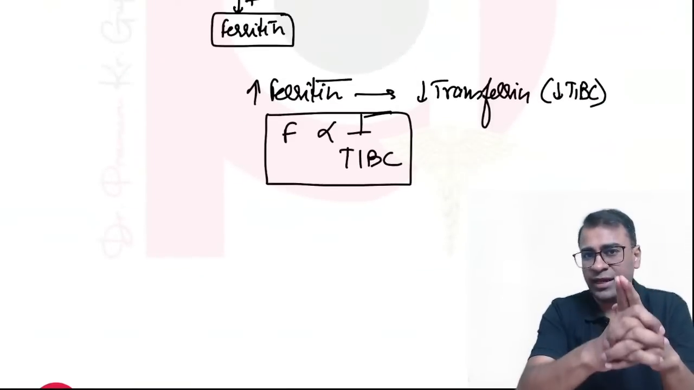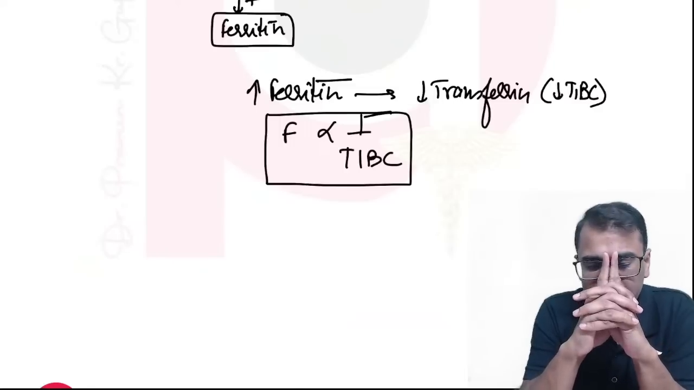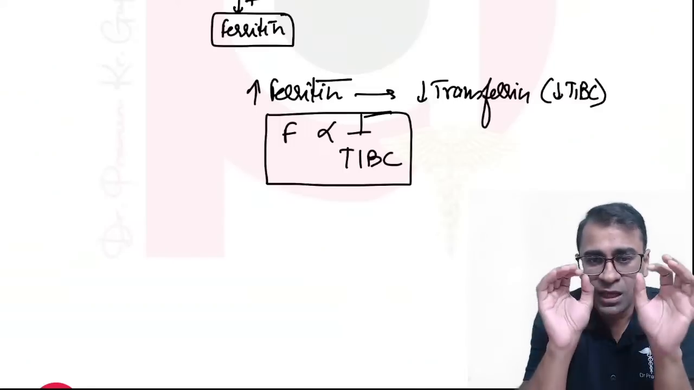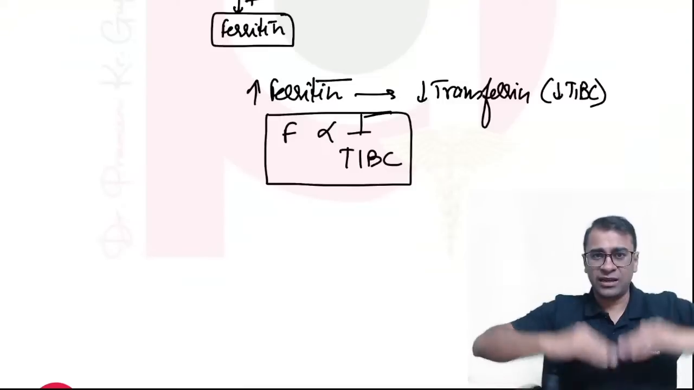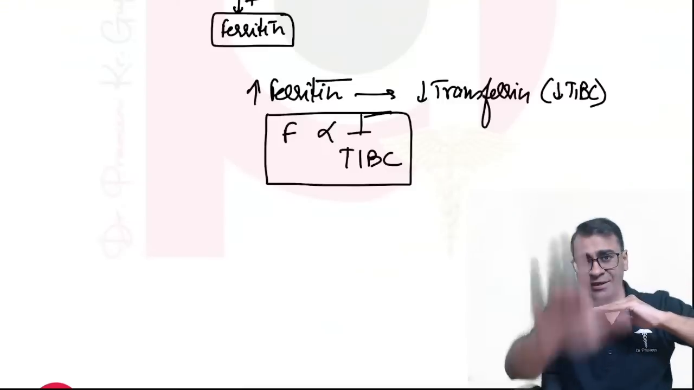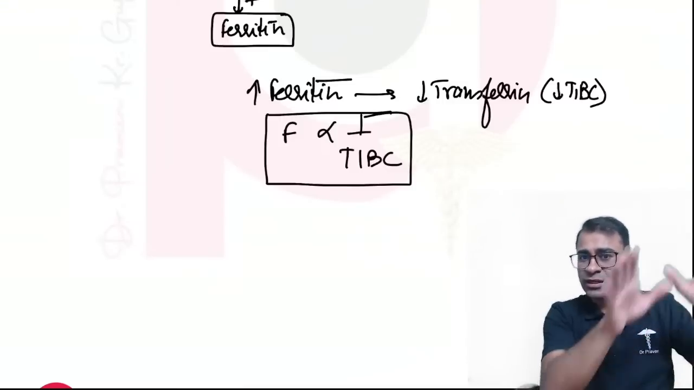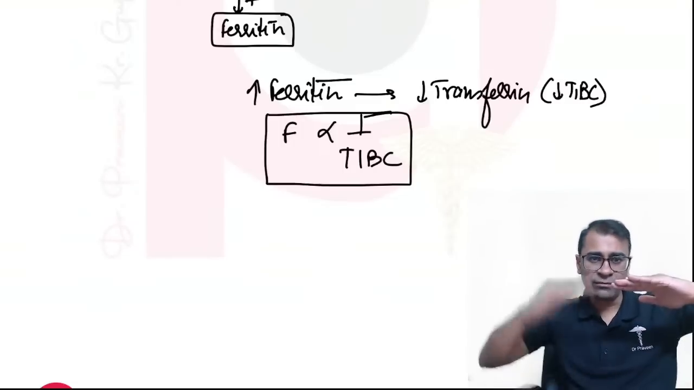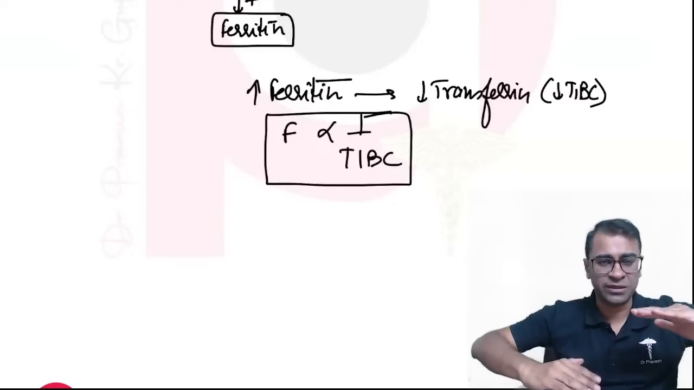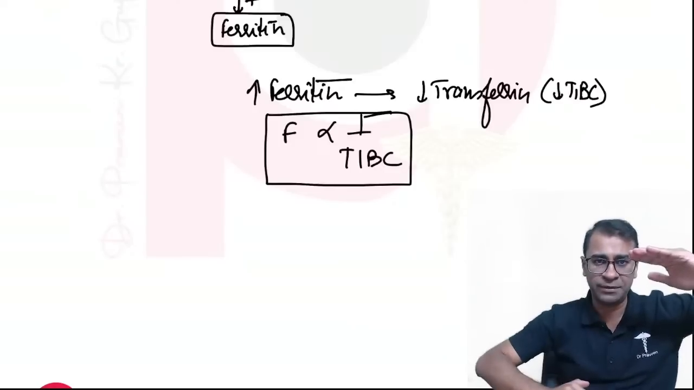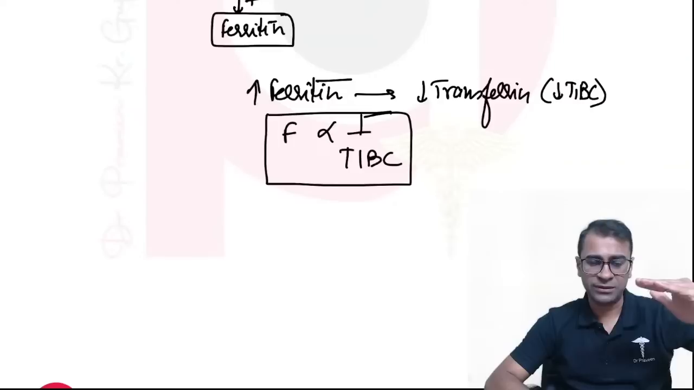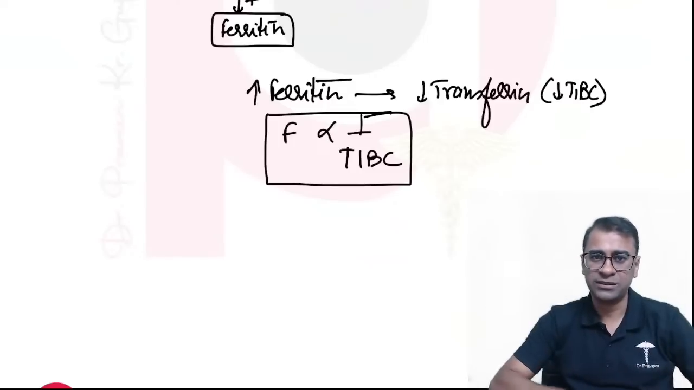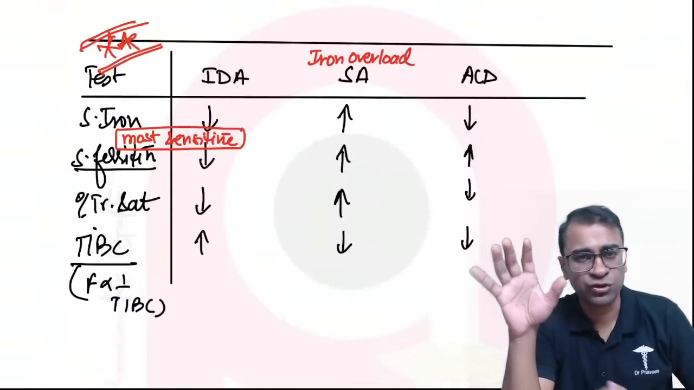Just remember one thing, guys, and I want all of you to repeat with me at least 3 times. When ferritin increases, transferrin will decrease. Transferrin determines total iron binding capacity. So high ferritin, low TIBC. All of you say with me: high ferritin, low TIBC. This is a rule which helps us to remember this table.